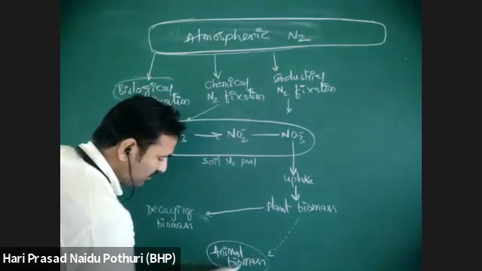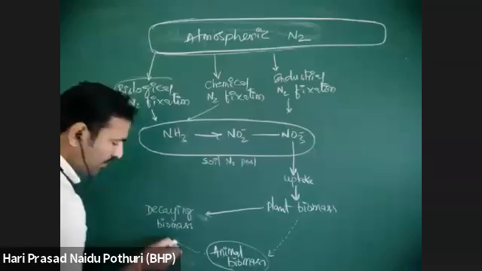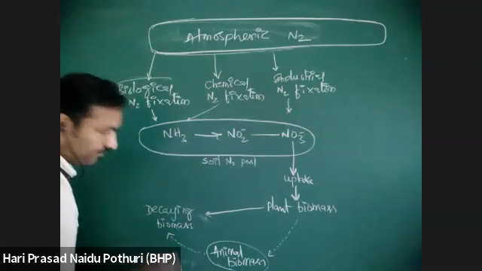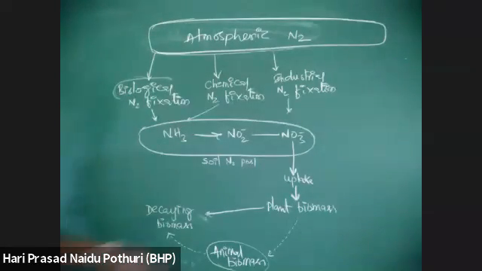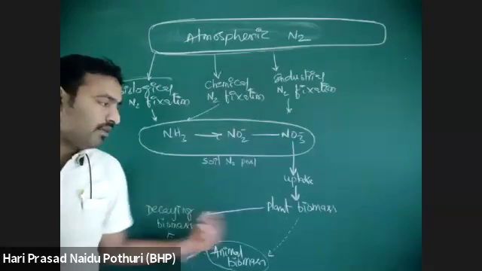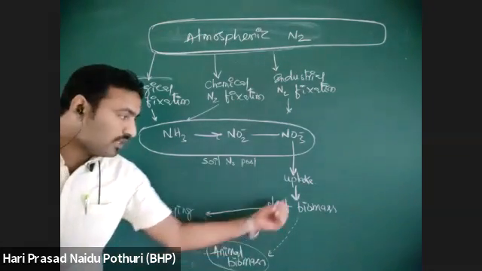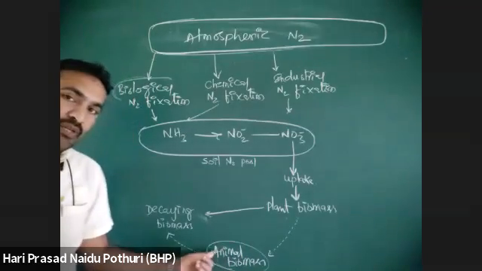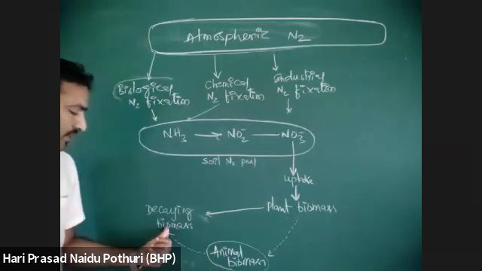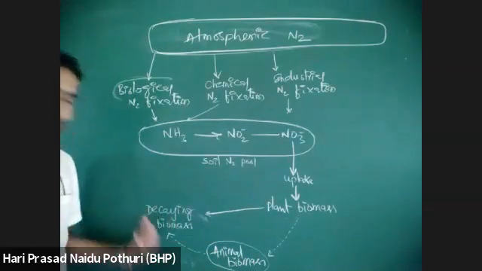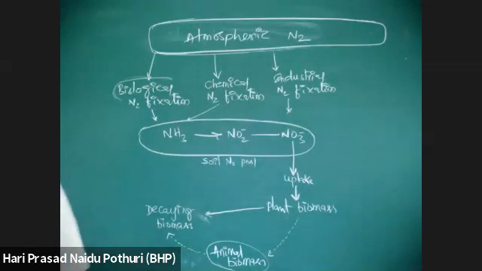Animal biomass. Then these animals may also undergo decay. Plants can decay directly, or plant biomass is eaten by the animals, so that nitrogen is entering animal biomass. Then animal biomass is decaying, meaning that decaying biomass is releasing nitrogen.